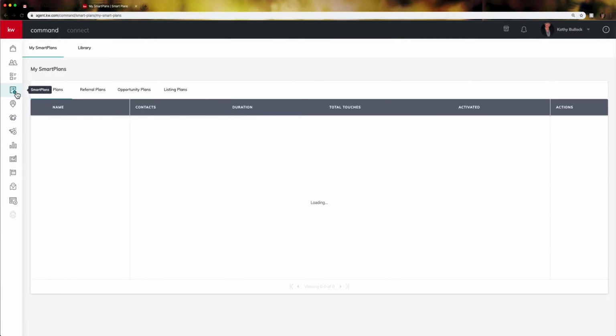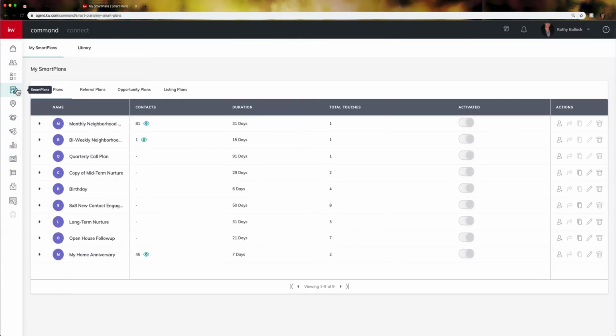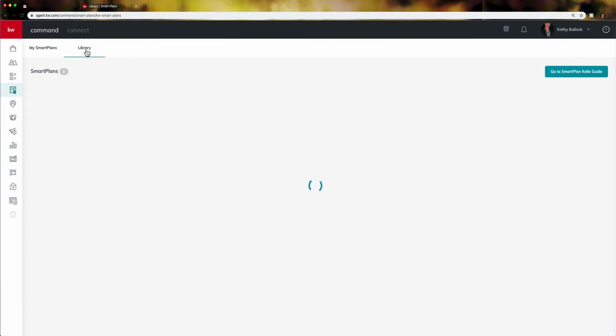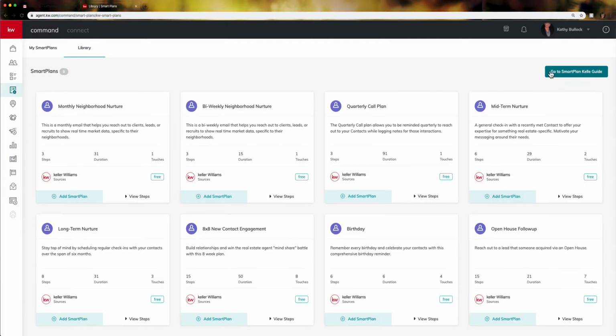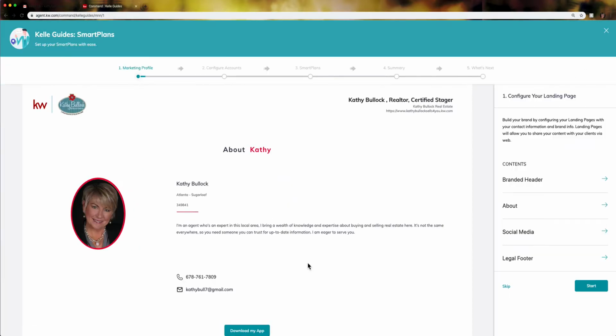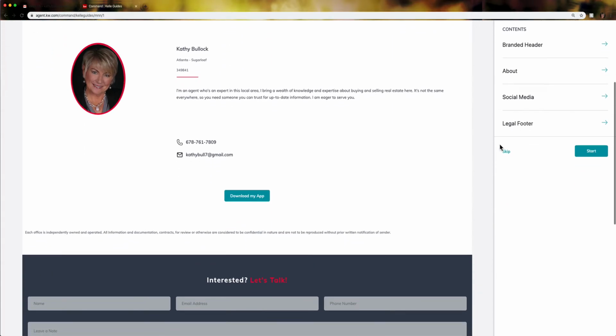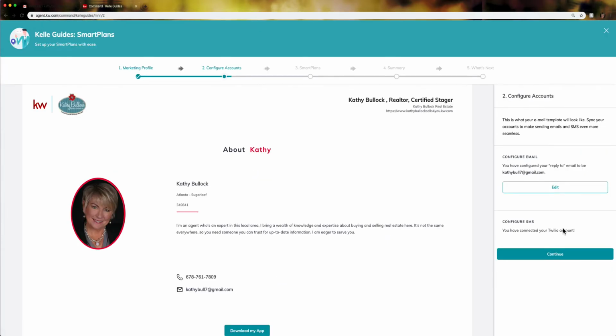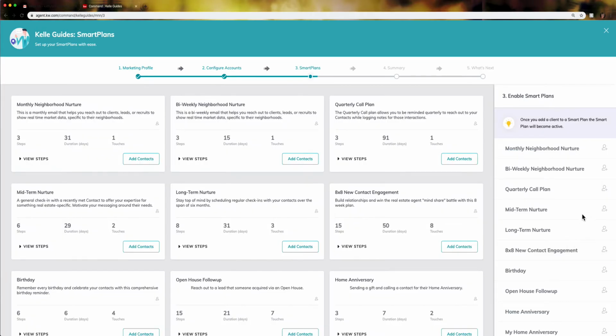Also want to bring you over and show you that in this library, you can come over here and go to the Smart Plan Kelly Guide. And what that will do is it's going to actually take you in, and this is going to be your marketing profile. It's going to assist you in setting up your marketing profile and then going all the way into where you can set numerous people up on the Smart Plan.